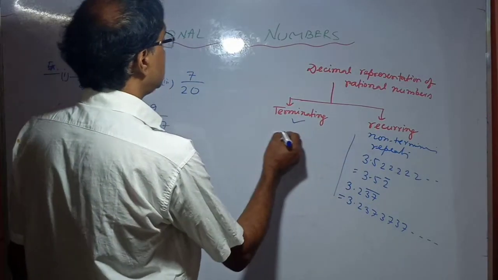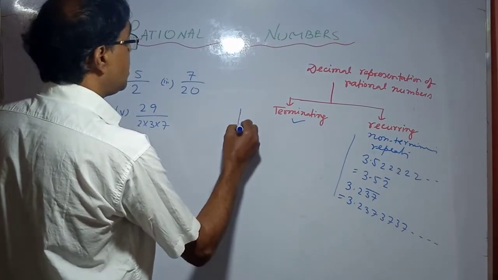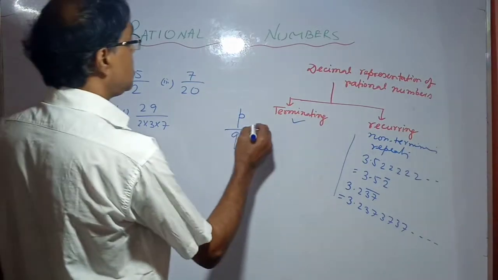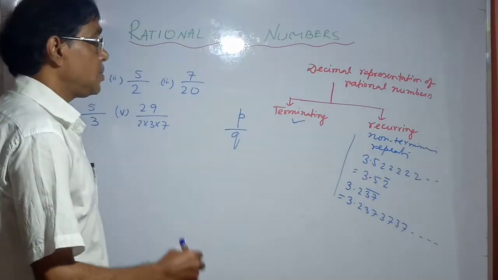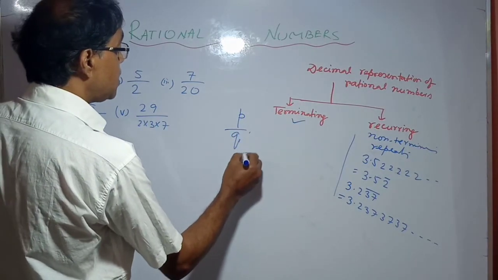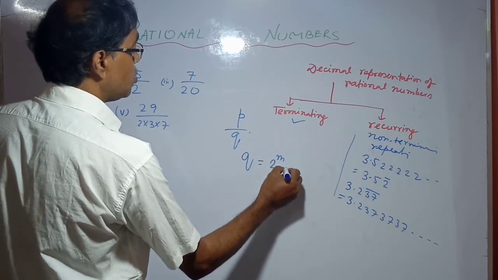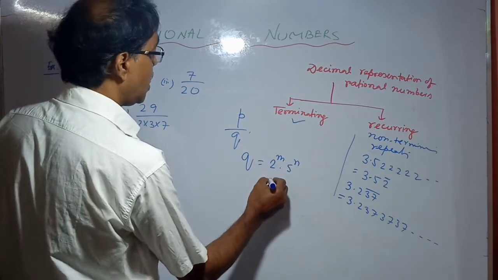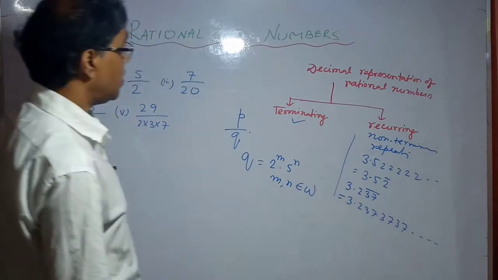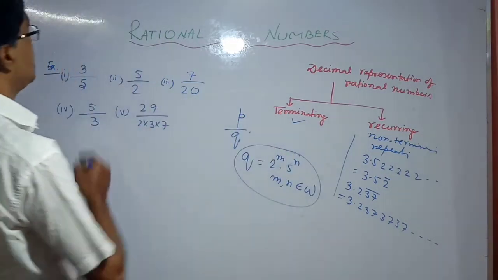And terminating means if a rational number p by q is in the simplest form, that is the common factor is excluded, and if q is of the form 2 to the power m into 5 to the power n, where m, n belong to the whole numbers, then the fraction must terminate.